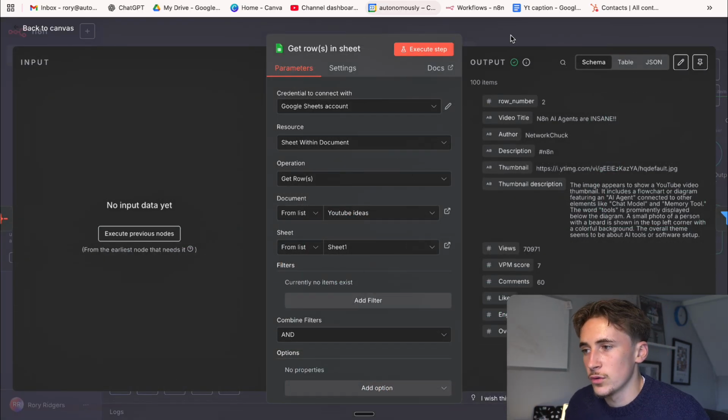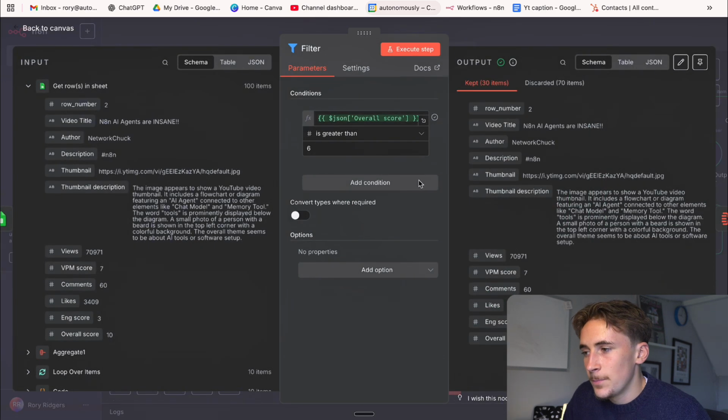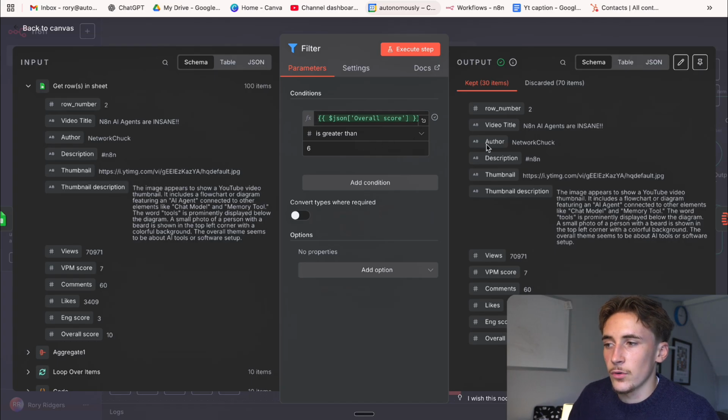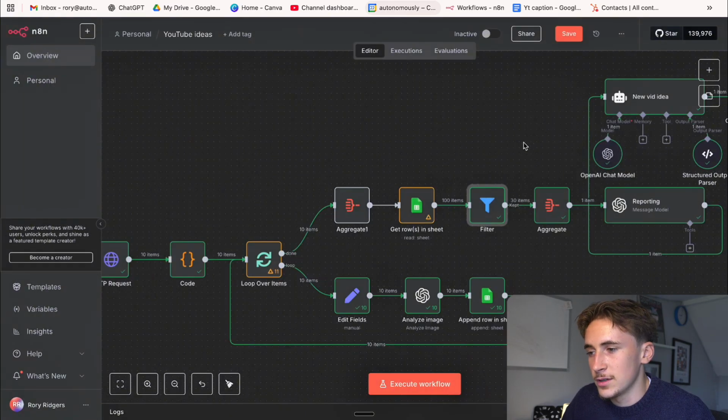We just get all rows from the sheet, and then the filter here, we use the overall score column. If the overall score is greater than 6, they go through. If it doesn't, then they get discarded. So you can see 70% got discarded, and we kept 30% of them.